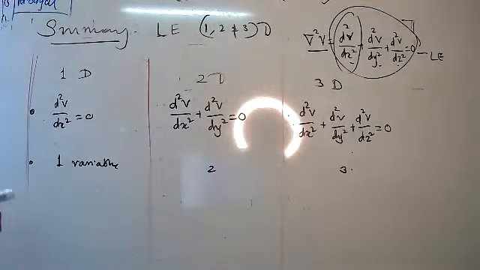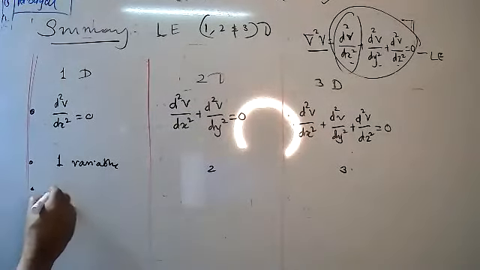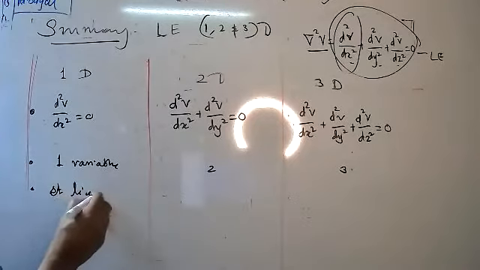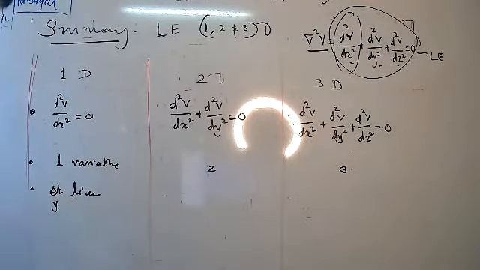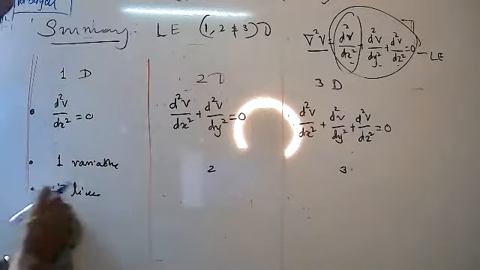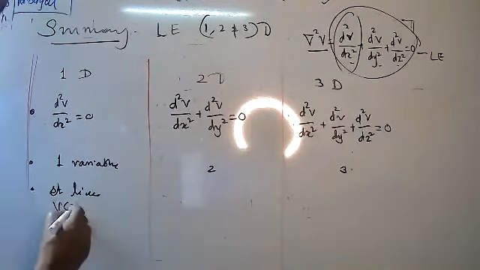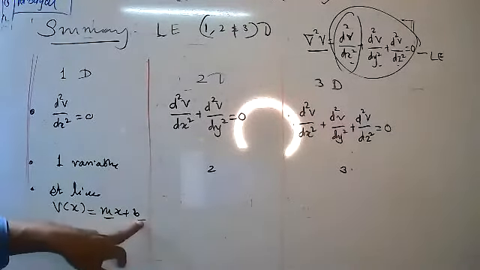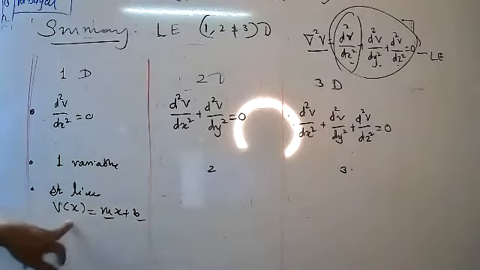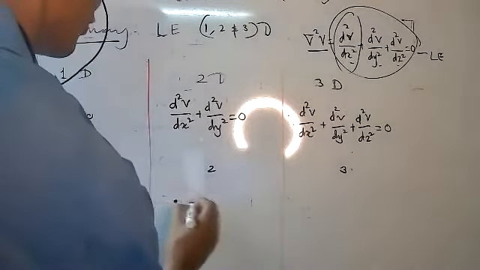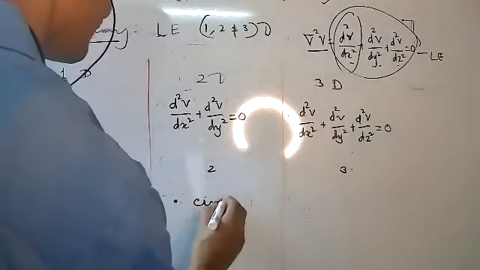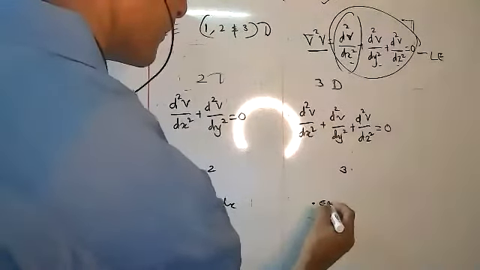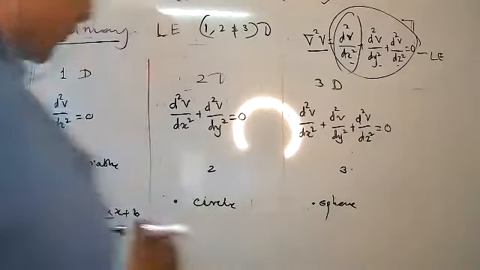Then the next point is, this is related to a straight line. Which line? Straight line. That is, v of x equal to mx plus b, where m and b are constants. M is the slope and b is the intercept on the v of x axis. This is your straight line. Anyone, this is what, circle or sphere? Perfect, circle. And here, sphere.